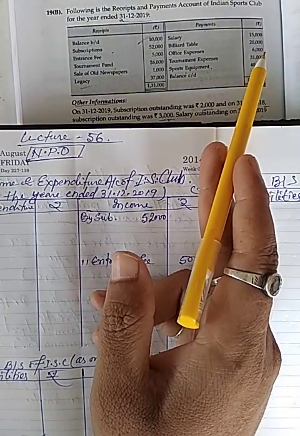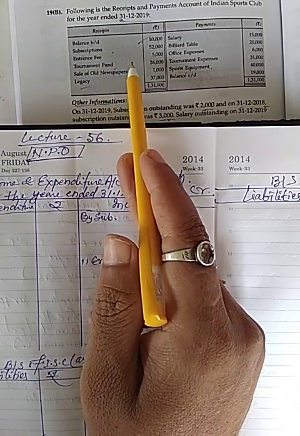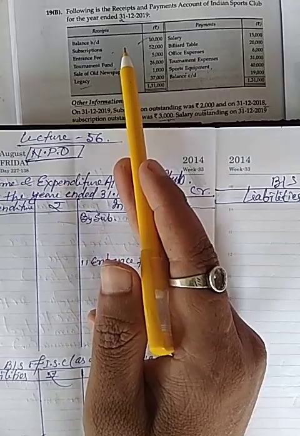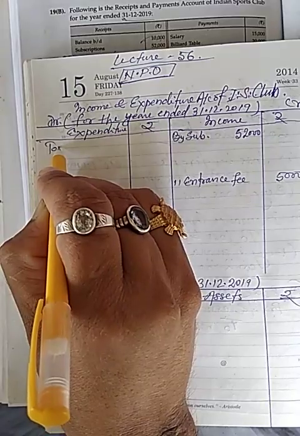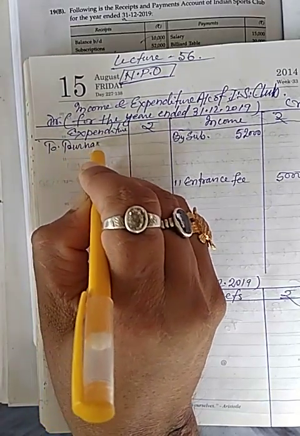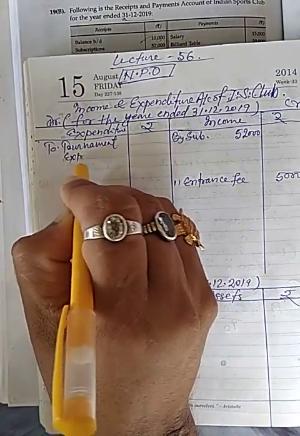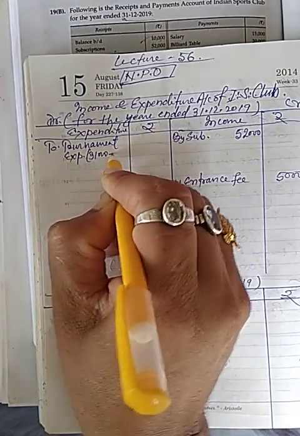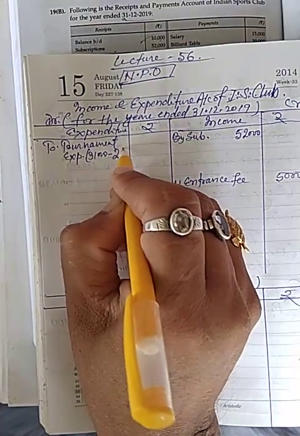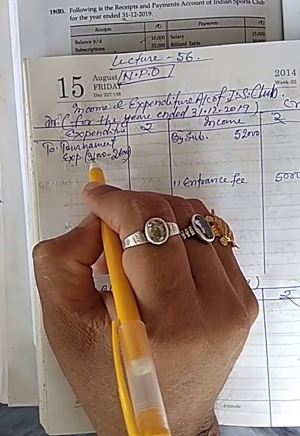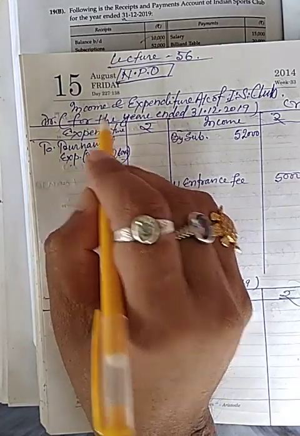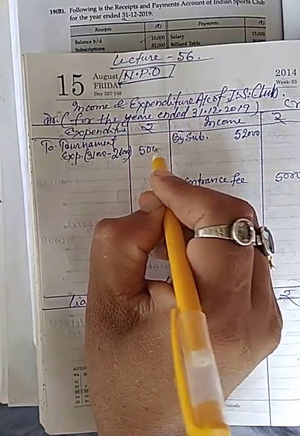So tournament fund, we can see that tournament fund is less than the expenses, so I will write tournament expenses 31,000 minus 26,000, because fund is less than the expenses, so it will be our expenses, hence I will show in expenditure side of income and expenditure account 5,000.